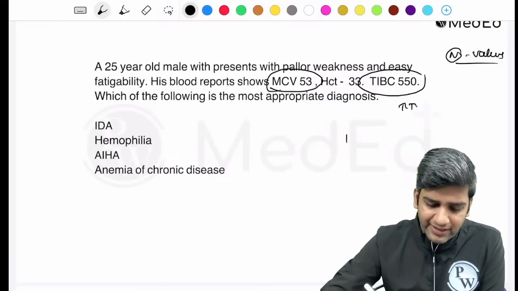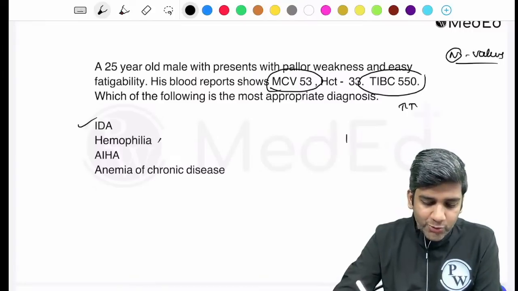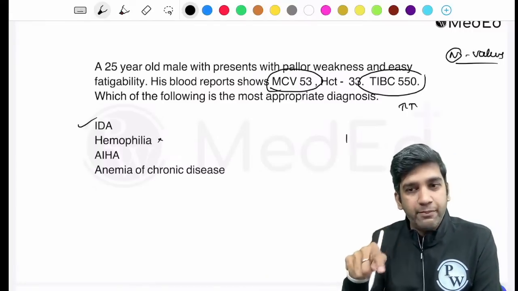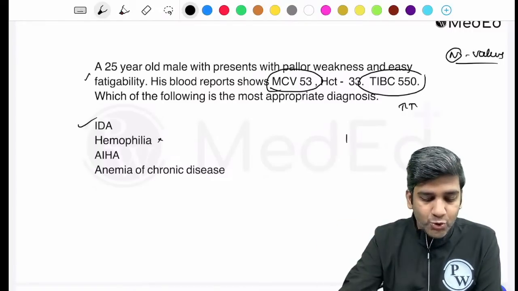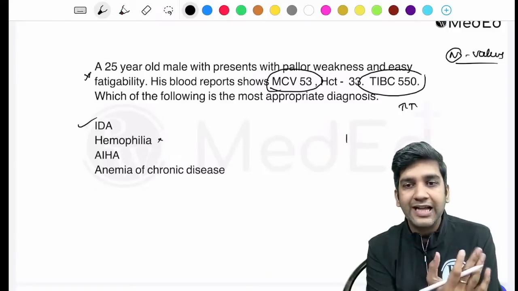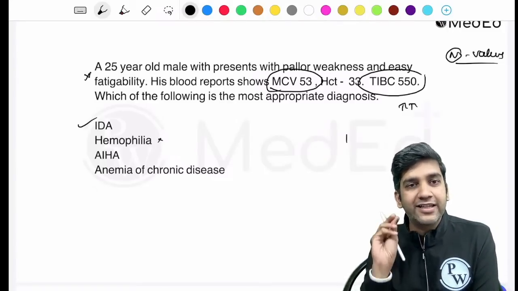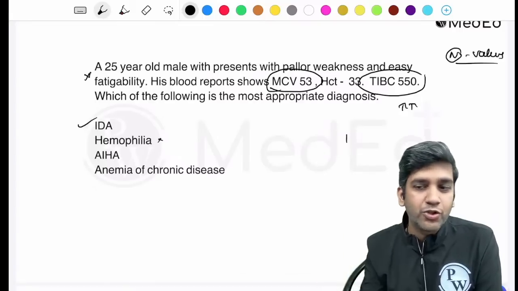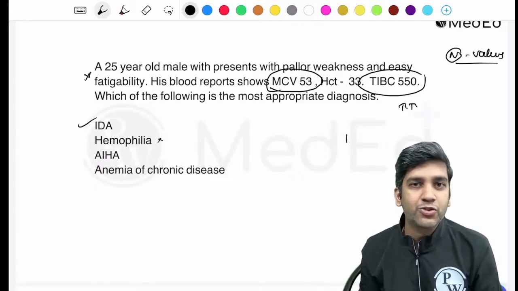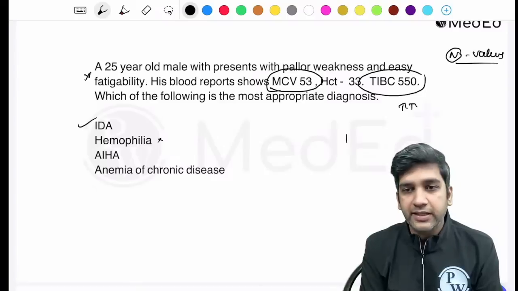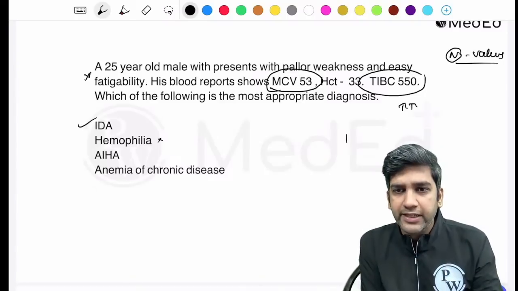This has to be an IDA. See, here also, hemophilia because of the hemorrhage can result in IDA. So if there's no history of bleeding, I would prefer the answer to be directly IDA, a very simple case of IDA, unless they want to complicate it by saying there was a history of bleeding, hematuria and so on, then hemophilia related IDA would be the right answer, right? If this is simple, it's a simple IDA question.